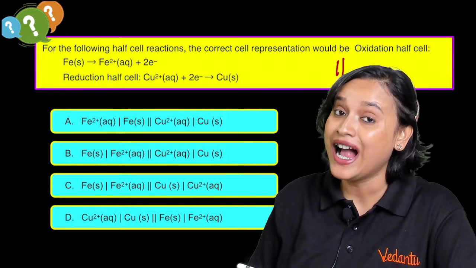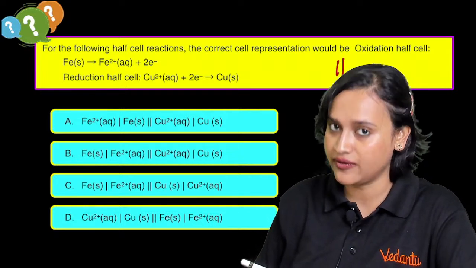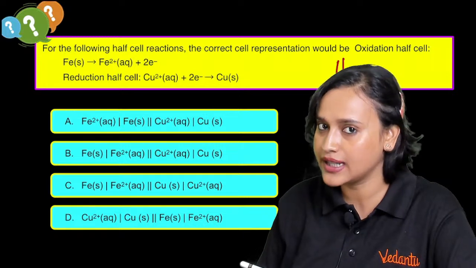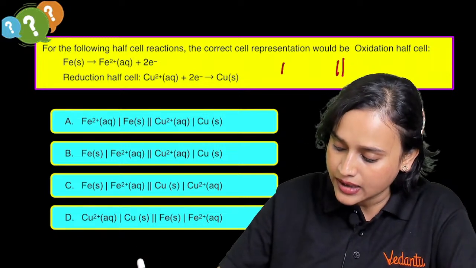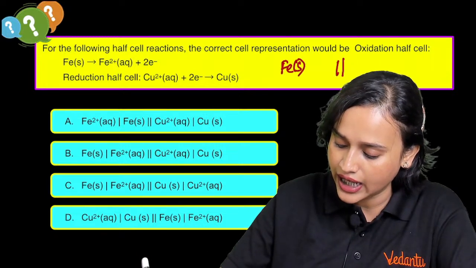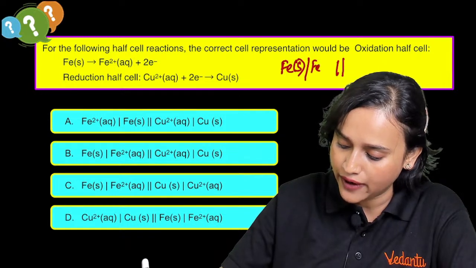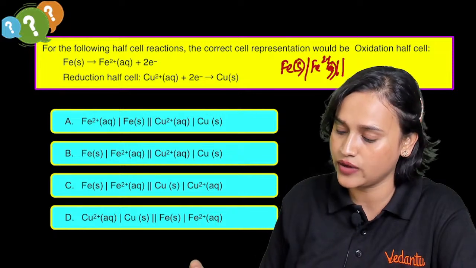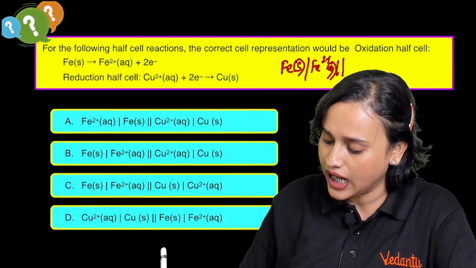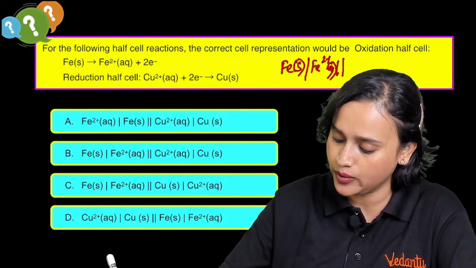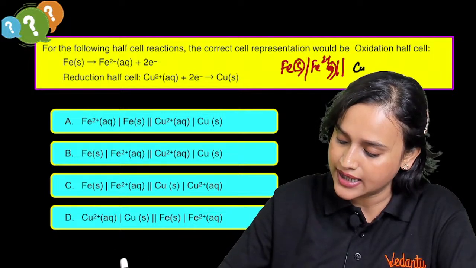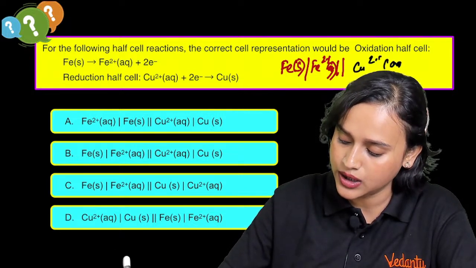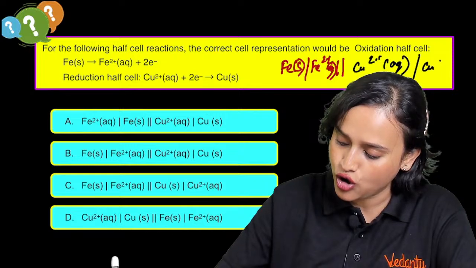Then what do we do? We start with anode on the left hand side, isn't it? So oxidation happens at anode, right? That means we will have Fe solid which goes to Fe2+ in aqueous. Am I right everybody? This is what we will write on this side. On the other side, what do we have? We have copper. So that means Cu2+ in aqueous form goes to copper solid.